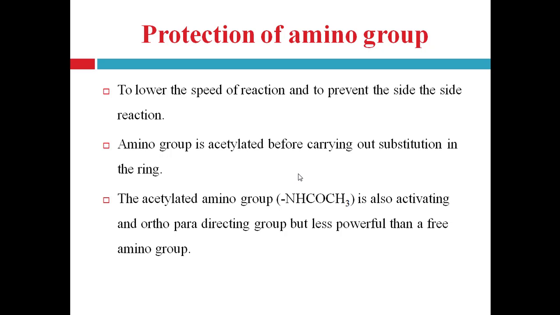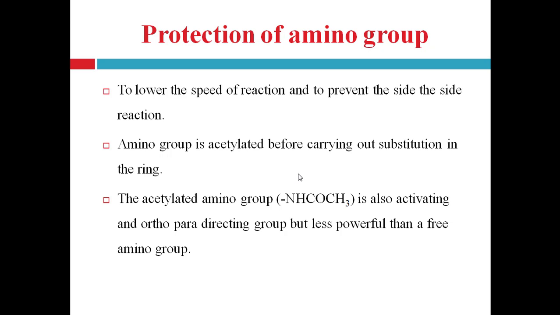Now, protection of amino group, right? Sometimes it is necessary to lower the speed of reaction and to prevent the side reactions, right? And for this purpose, amino group is acylated before carrying out the substitution into the ring, right? To protect the amino group, what happened? Amino group is acylated, right? And after the reaction, this acylated amino group is again converted into free amino group by the hydrolysis reaction.